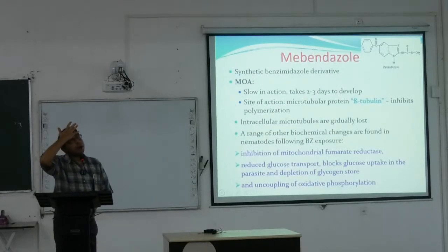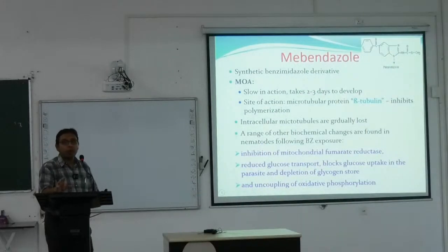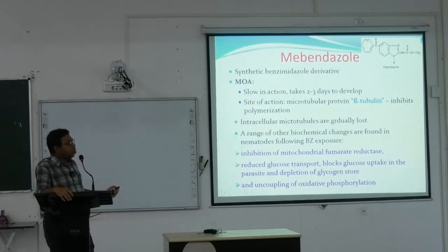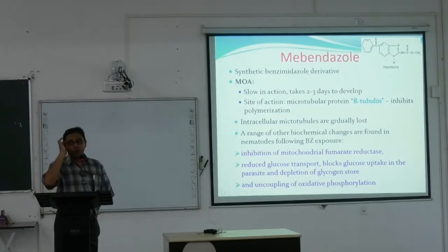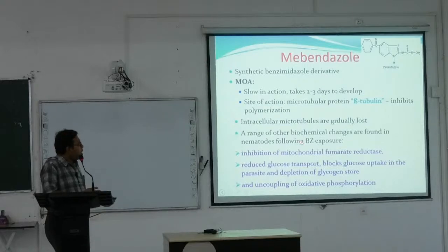So first coming to mebendazole. Mebendazole is the prototype anti-helminthic drug. It belongs to the benzimidazole group. You can see this is the structure. It is slow in action, taking 2 to 3 days to develop. The site of action is the microtubular protein beta tubulin, and it inhibits the polymerization of the protein. Basically all this inhibits the protein synthesis machinery in the worms.